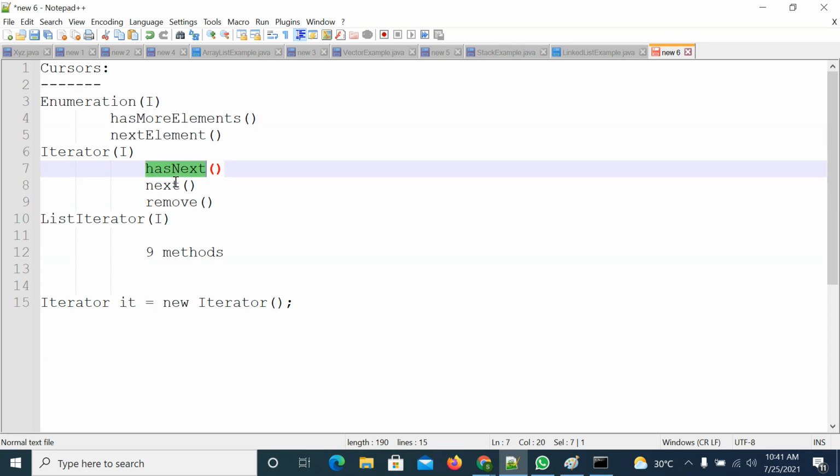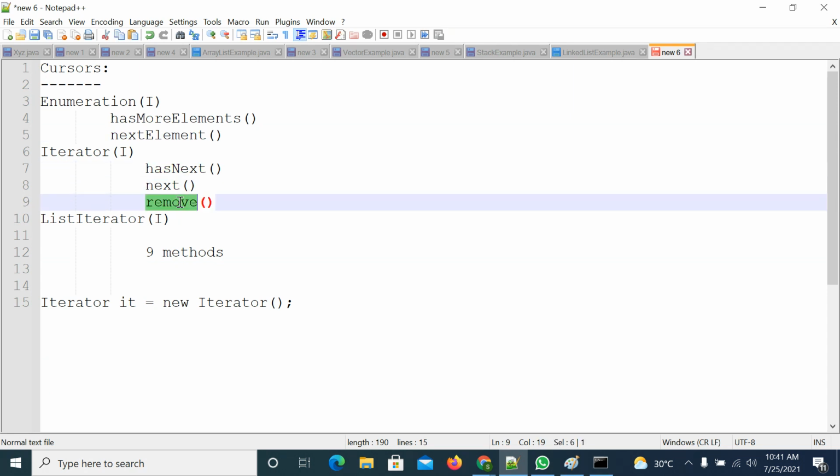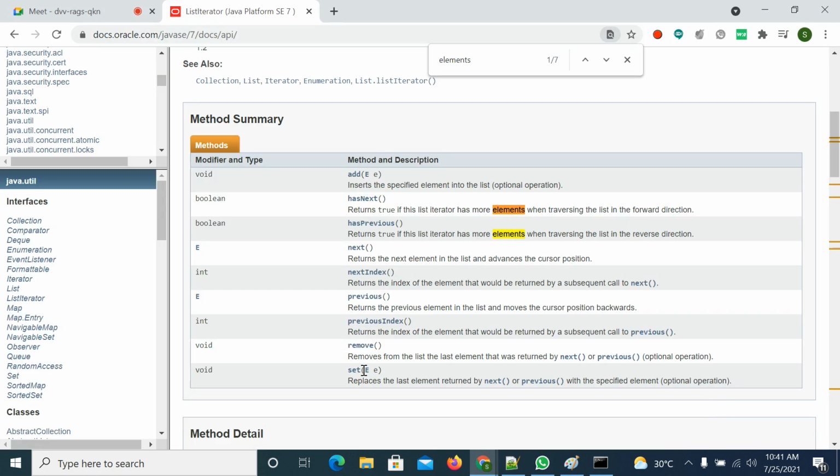Here also next is there, but you have one more extra method, the remove method, and you also have an add method. The 9 methods are add, hasNext, hasPrevious, next, nextIndex, previous, previousIndex, remove and set. We will discuss all the methods, don't worry.